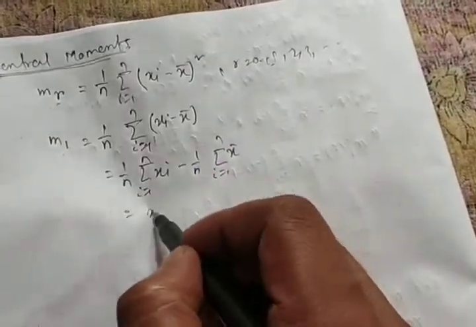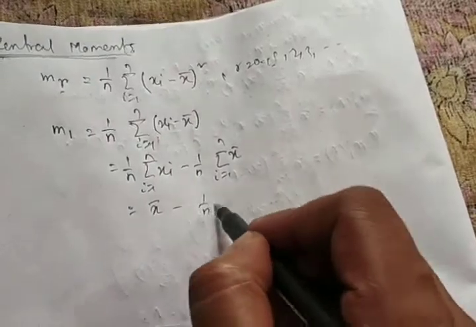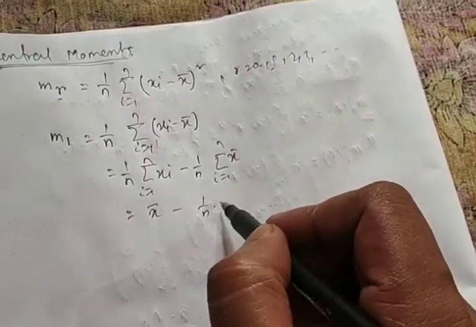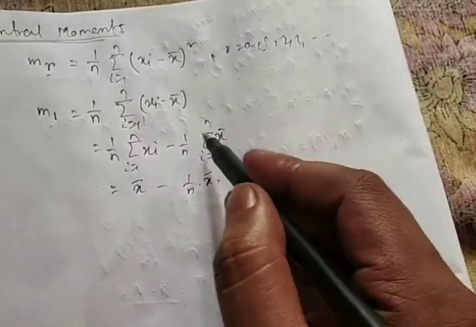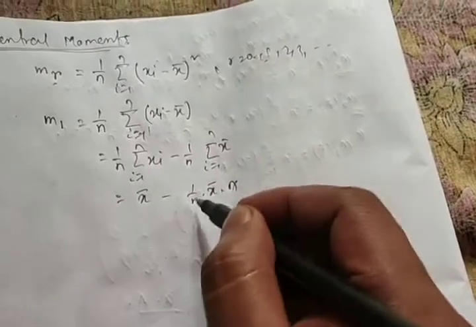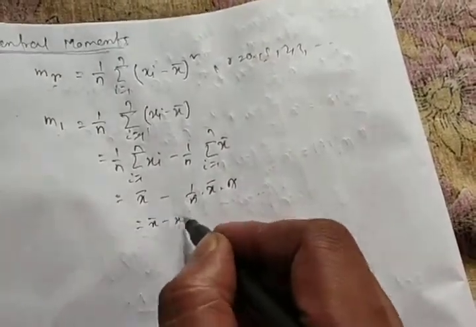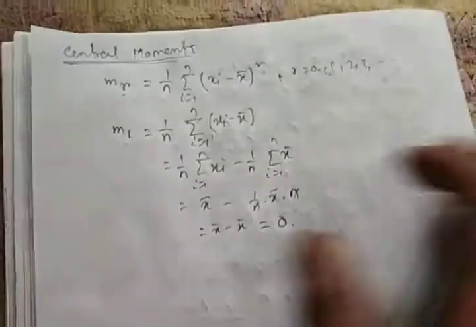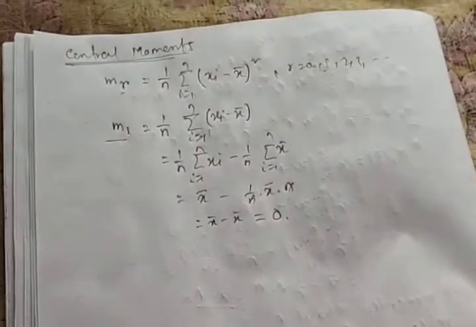So this is x bar minus 1 by n. As x bar is a fixed number, this can be taken out. So if we remain with i equals 1 to n, only 1, which is n. n cancels out, x bar minus x bar equals 0. So we see that the first central moment is always 0.